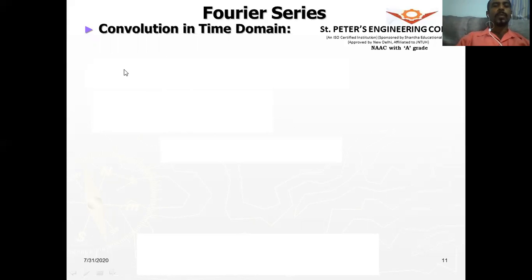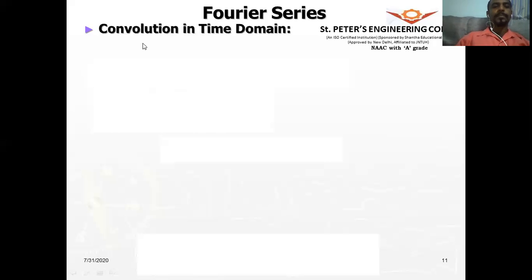Over the non-overlapping, partial overlap, and full overlap regions, we have worked out some problems. We saw that was a very lengthy process, with so many steps involved.